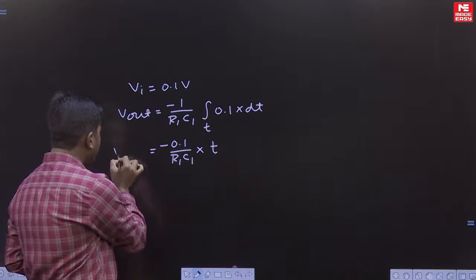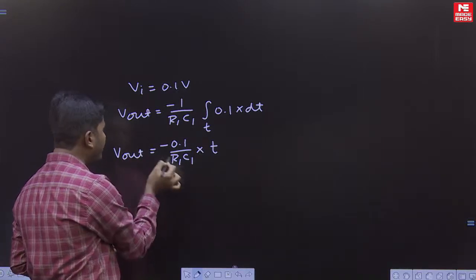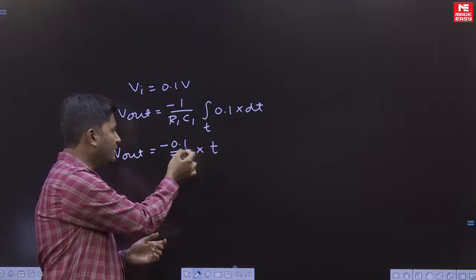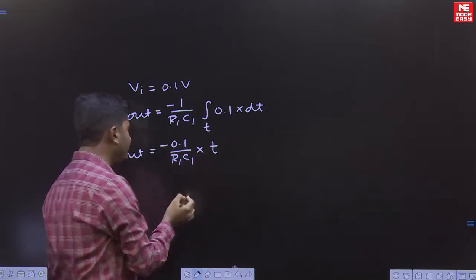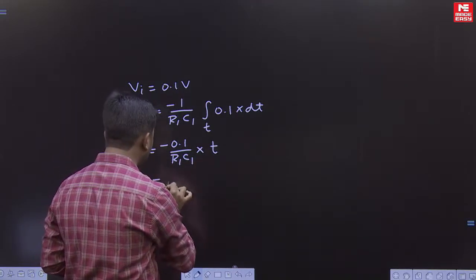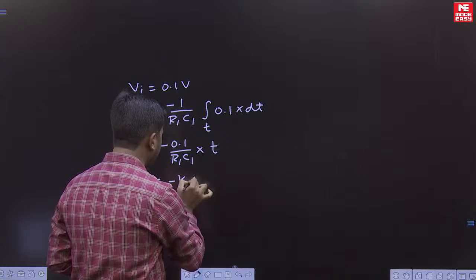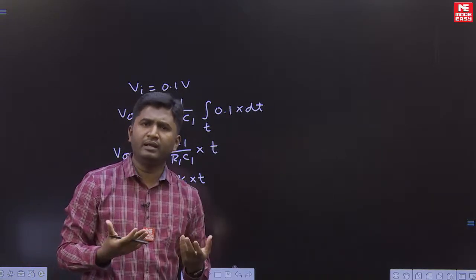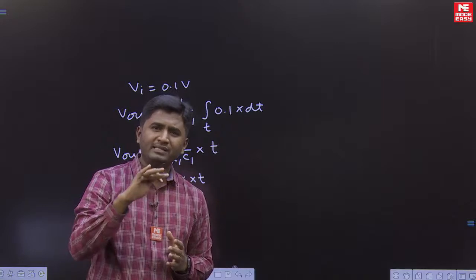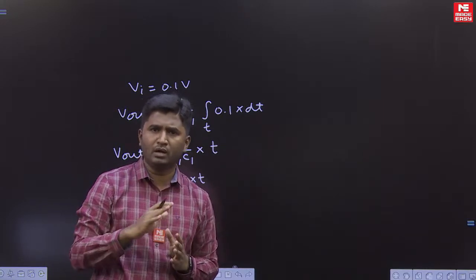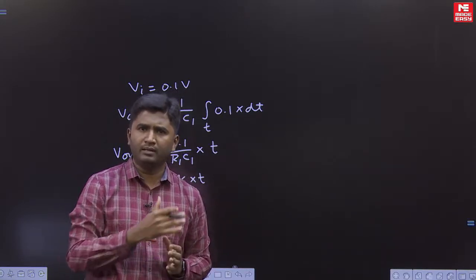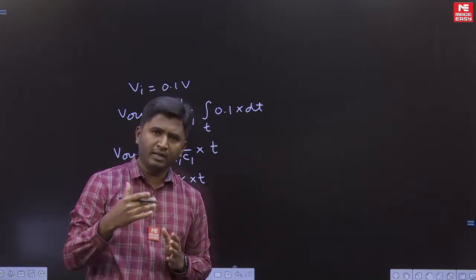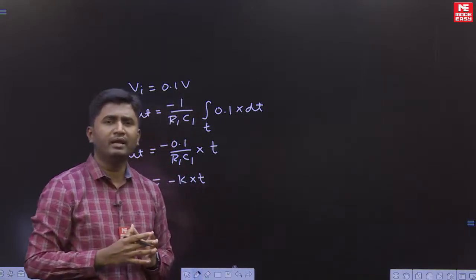So in this way the output voltage will look like a negative ramp. Okay, this is like a constant, so it is minus k into t. You can say output is in the form minus k into t. It is quite obvious for an integrator. If you apply DC voltage as input, its output will be a ramp, and this is an inverting type integrator, so when we apply input as a DC, output will be a negative ramp.